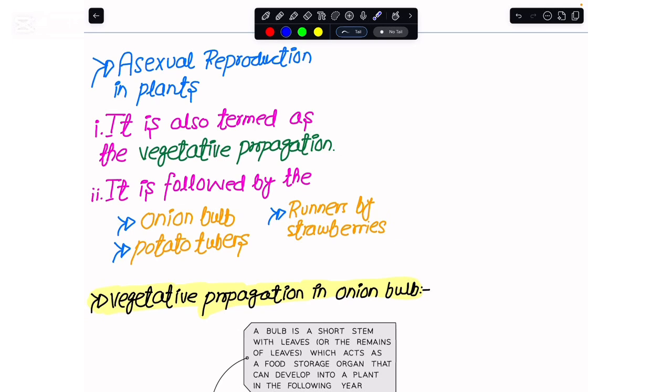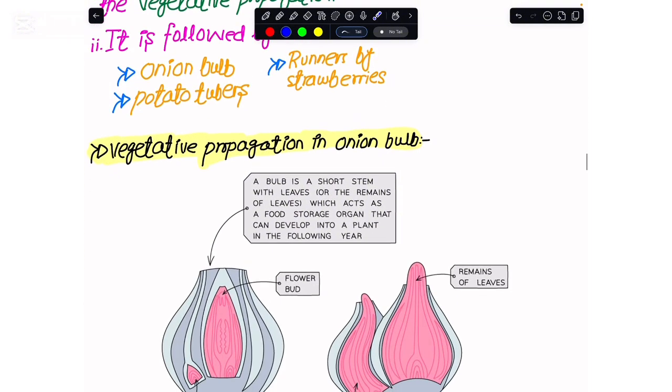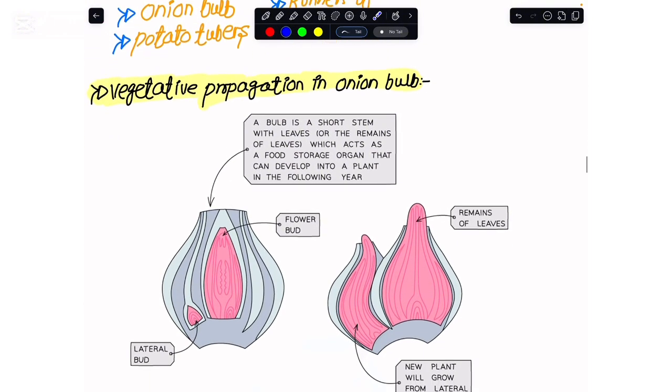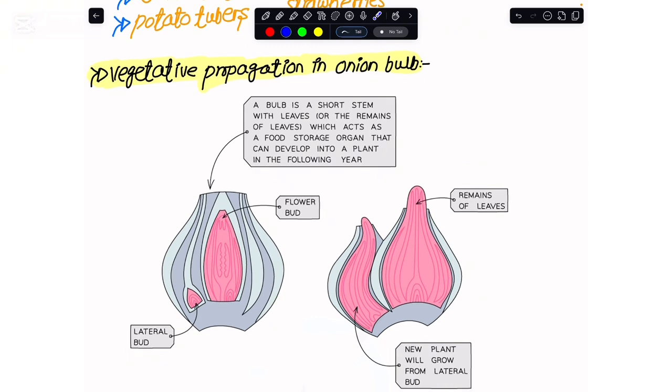So among them, we have the onions, and they would asexually reproduce with the help of their bulbs. When we talk about the potatoes, they would asexually reproduce with the help of their tubers. And the strawberry plant that we have with us would be asexually reproducing with the help of the runners. Now, I would like you to quickly look at the vegetative propagation in the case of the onions.